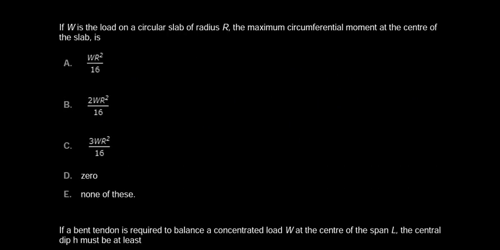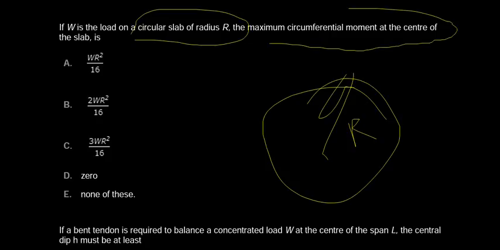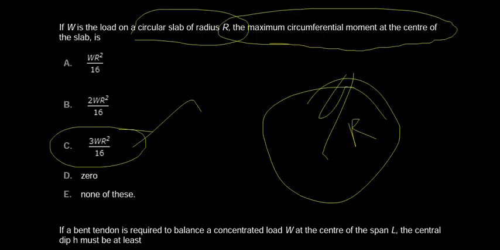If W is the load on a circular slab of radius R, what is the maximum circumferential moment at the center of the slab? According to this question, the maximum circumferential moment at the center of a slab is 3WR squared divided by 16. That is option C, the correct answer. If W is the load on a circular slab of radius R, the maximum circumferential moment at the center of the slab is 3WR squared divided by 16. Now we will move to the next question.